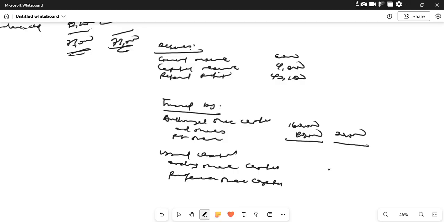So for ordinary share capital we use 20,000, and we have 40,000, that is 160,000. So 160,000. Okay. So ordinary share capital. So let us move on with the next one.